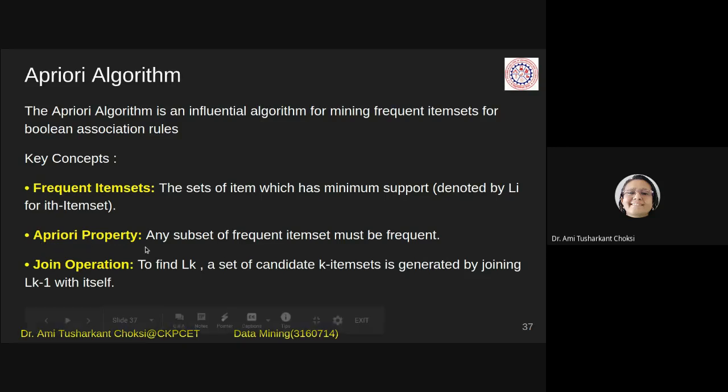The Apriori property. This is a very important property for this algorithm. What it says: any subset of a frequent item set must be frequent. What does that mean?